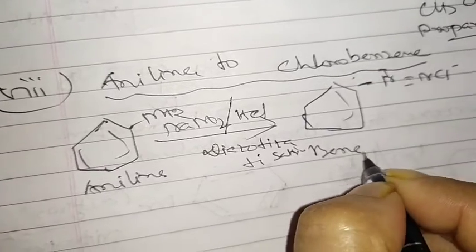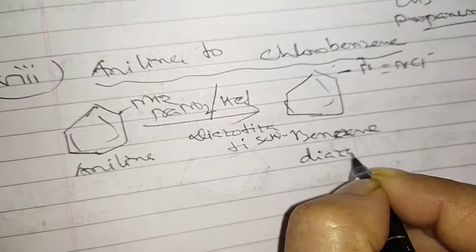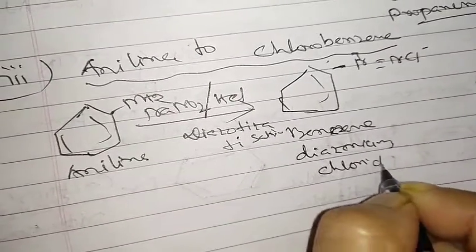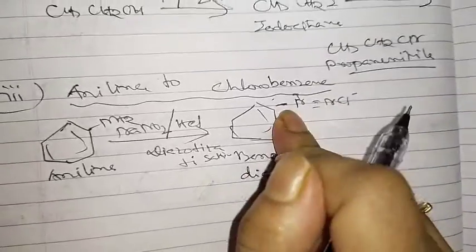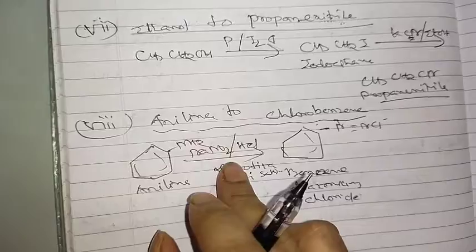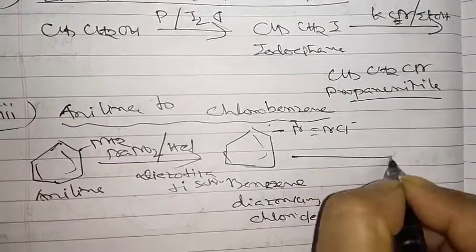This is called benzene diazonium chloride, है ना. So in the presence of NaNO2 and HCl it is converted into benzene diazonium chloride, and then it is an easy one, Sandmeyer reaction.